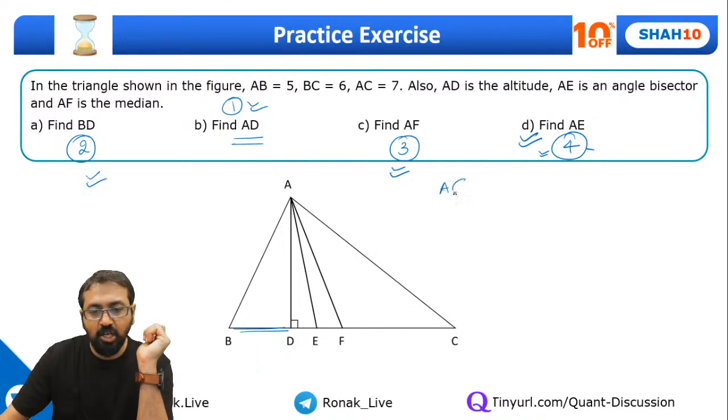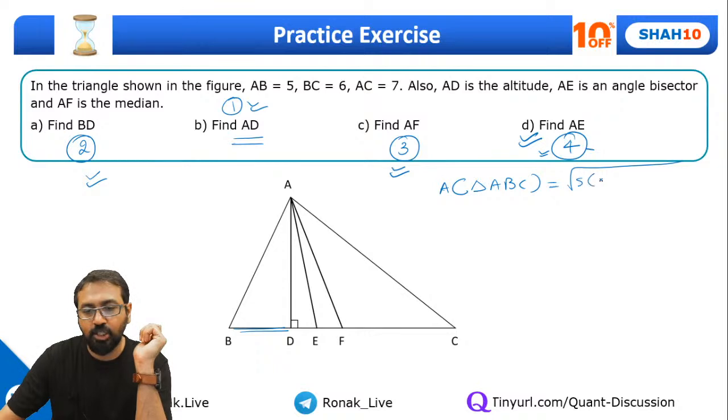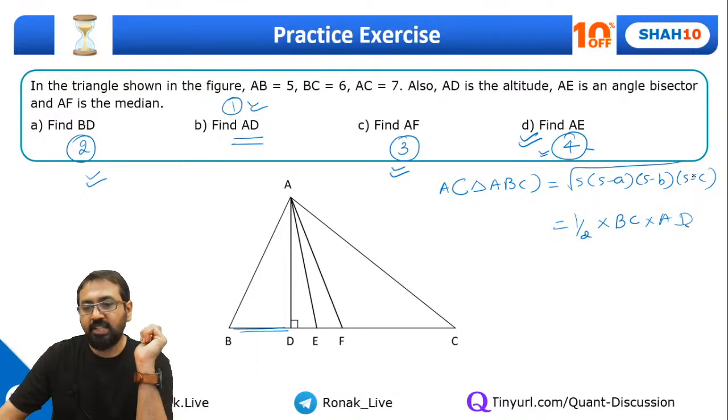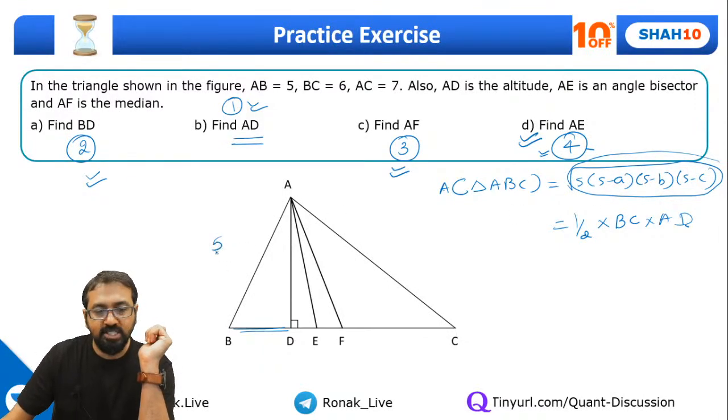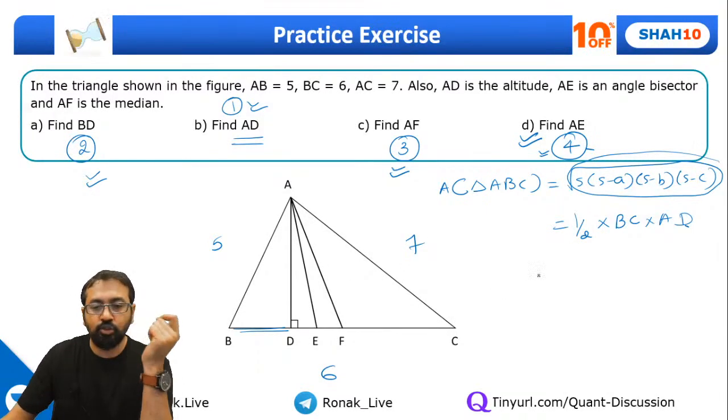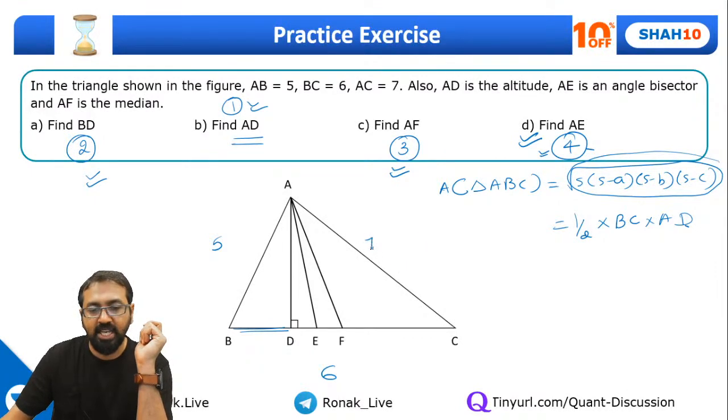I'm just saying the area of triangle ABC is equal to Heron's formula, under root of S into S minus A into S minus B into S minus C. Or you can say it's equal to 1/2 base into height. Now we can quickly calculate this, because you are given the measurement of all sides: 5, 6 and 7. So what is the total? 18. So what will be the semi-perimeter? It's going to be 9.